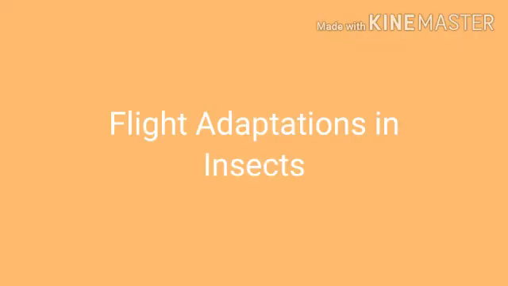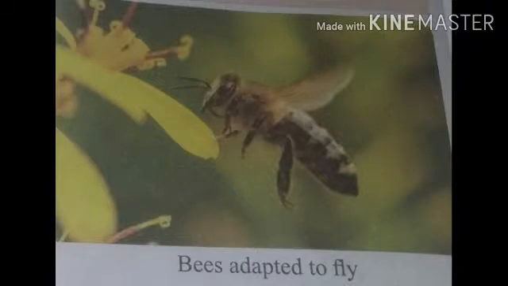Next is flight adaptations in insects. Insects are very small but this part, flight adaptations in insects, is very important. Look at this picture, everyone. Bees have two pairs of wings. The honey bee's wings stroke incredibly fast, about 200 beats per second, thus making the distinctive buzz. A honey bee can fly for up to 6 miles and as fast as 50 miles per hour. This helps it visit thousands of flowers while it is out